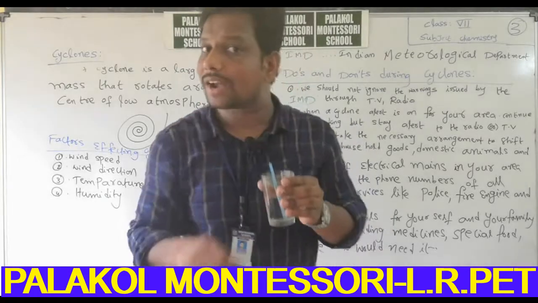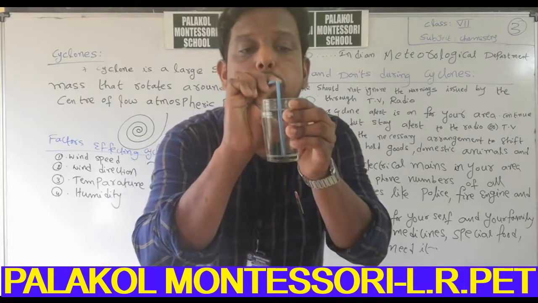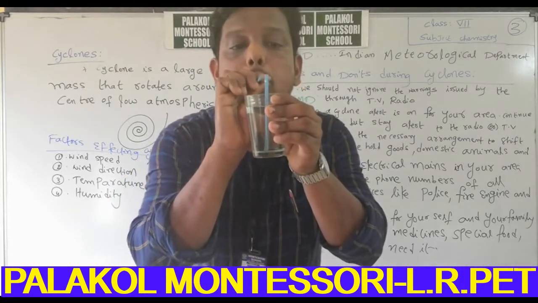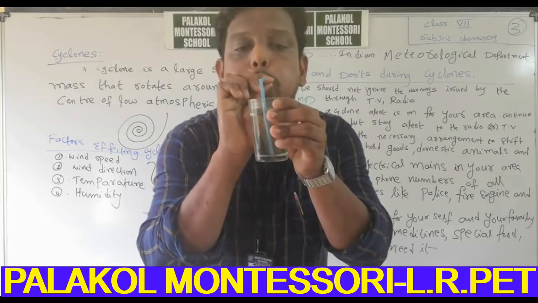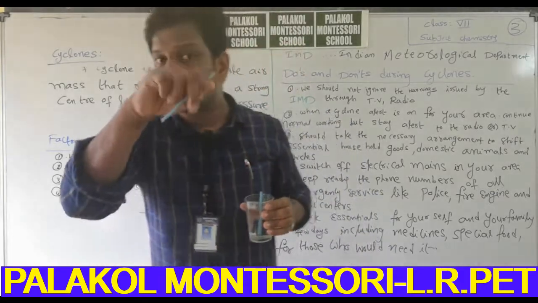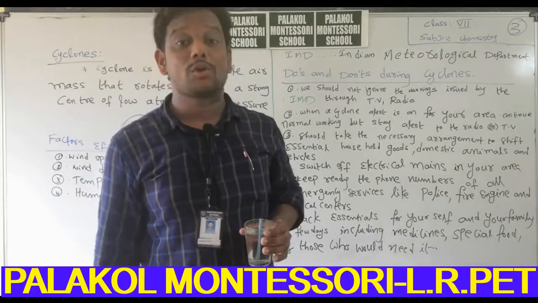Did you observe any drops of water? Let us see again. You can do this activity at your home also.